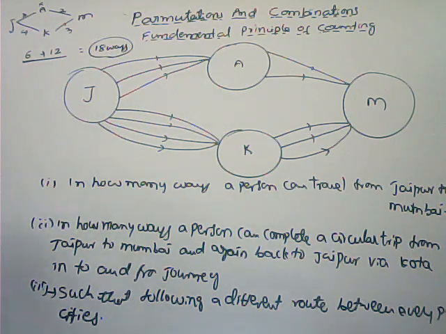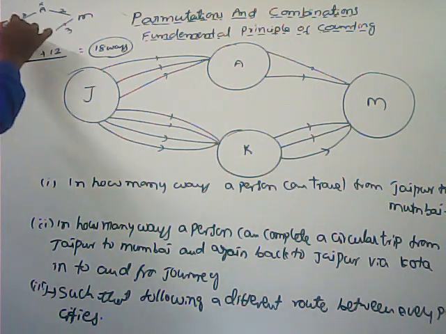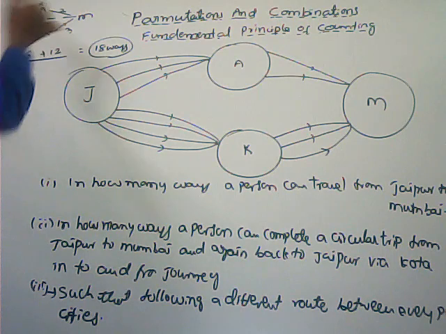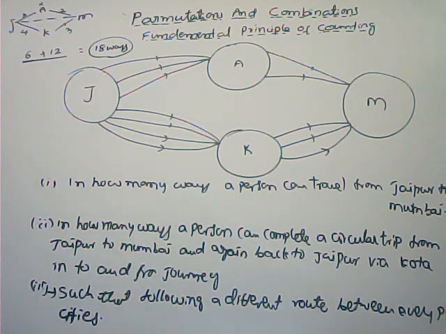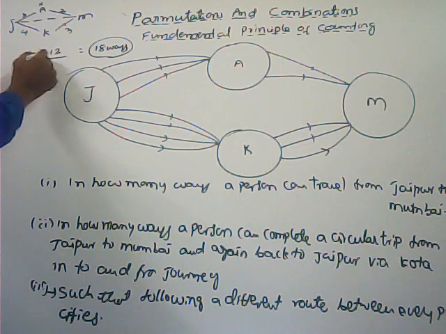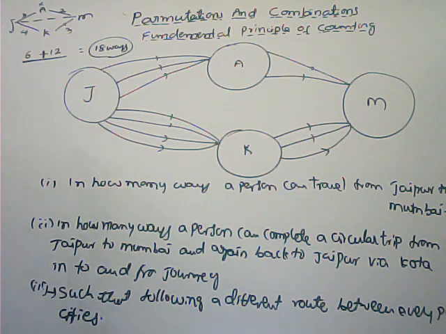See here, we are using multiplication, here also we are using the multiplication principle, but after completion of both the works, we are using addition. One is completed in 6 ways, that is completed. The second one does not depend upon the first one, that's why here we are using plus. The second one can be done in 12 ways. So either this one or this one can be done in m plus n ways. So here we are using both principles, the fundamental principle of multiplication and the principle of addition, both.